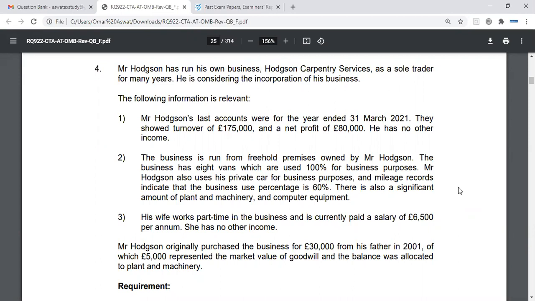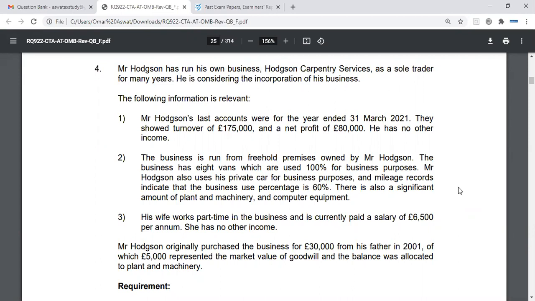Usually the two you always look out for would be land and buildings and goodwill. Now, sometimes land and buildings will be retained personally, meaning it's not a chargeable disposal. It's not going into NewCo. So then it'll only be goodwill that you're looking at. But I'll explain both. So we'll start with land and buildings.